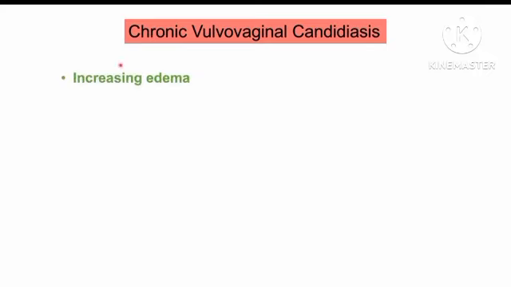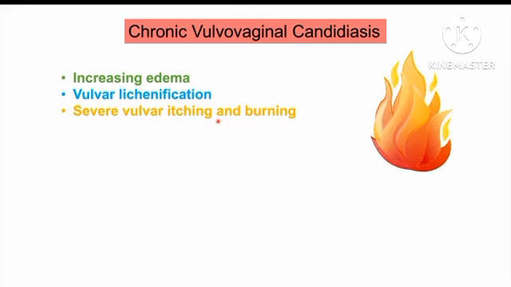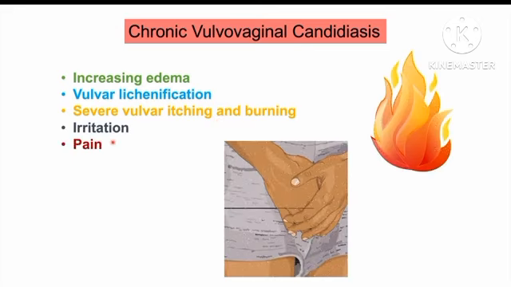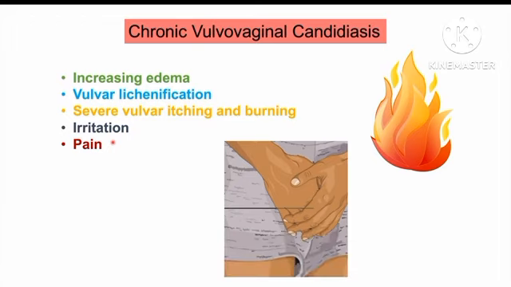So chronic vulvovaginal candidiasis is essentially going to be a worsened state of what we just talked about in the last slide. So we're going to see increasing edema, so even worse swelling than in the acute form. We can also see issues with vulvar lichenification. So this is where the vulva becomes thickened. We can also see issues with severe vulvar itching and burning. So the itching and burning becomes more and more severe in this condition. We can also see issues with irritation and pain as well. So chronic vulvovaginal candidiasis is like the acute form, but worsened. Oftentimes we're not going to see that discharge, and we can often see this in patients who are older and who have immunosuppression or have long-standing type 2 diabetes.